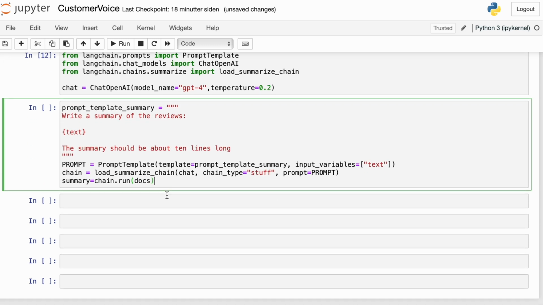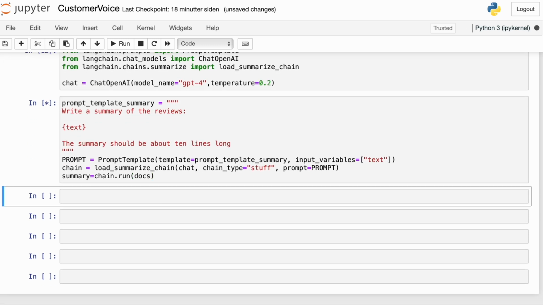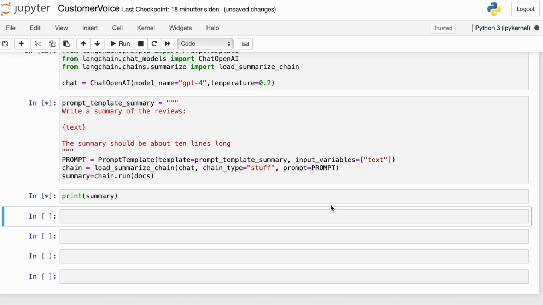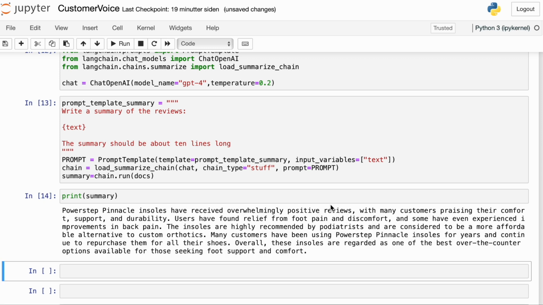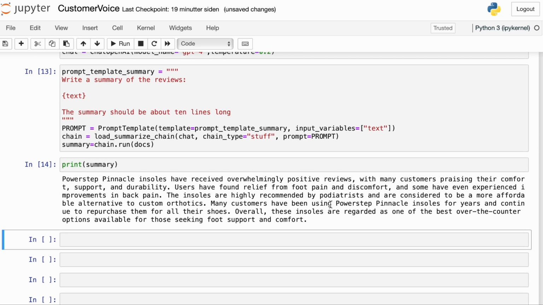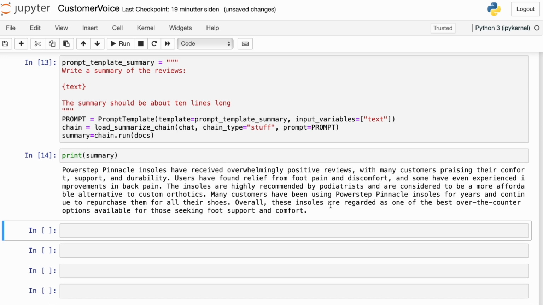The first thing we're going to do is we're going to write a summary of the document we just retrieved. And to do that, we use load summarize chain with the chat model we just instantiated, with chain type stuff, and with a basic prompt template. And this is going to give us a GPT-4 generated summary of the reviews we just extracted with filtered vector similarity search. And here we have the summary. It's very positive, but remember we only extracted the 5-star reviews.